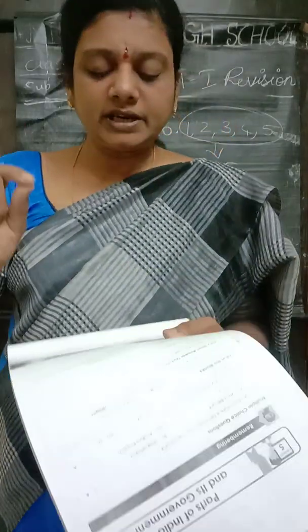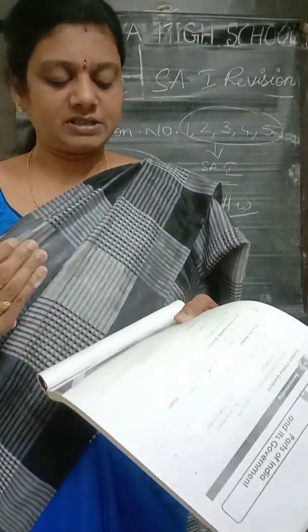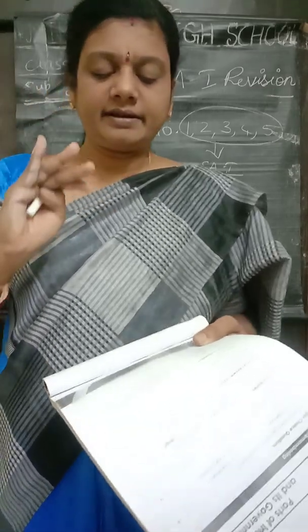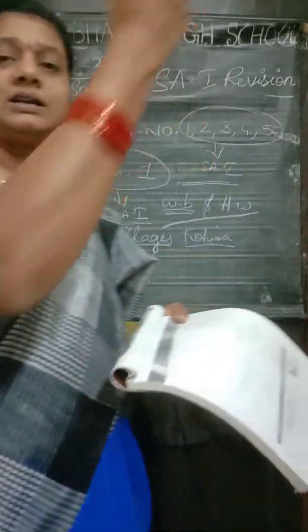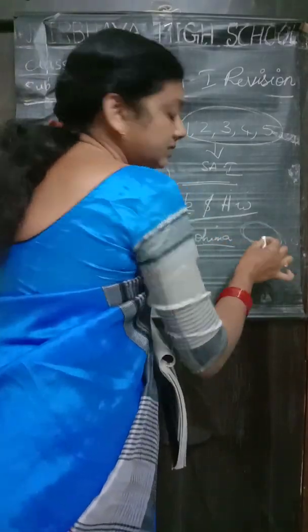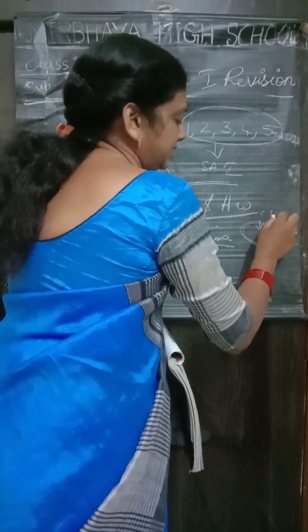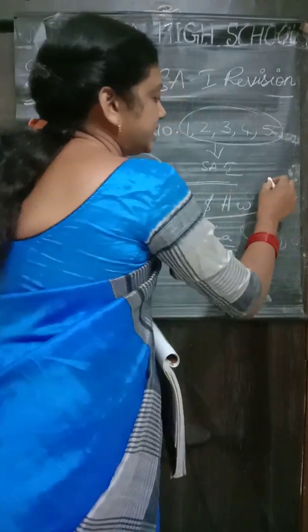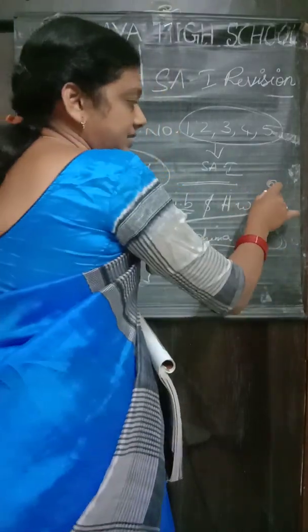A union territory is an area that is directly governed by the central government. For example, our state. Who is head of our state? It is chief minister. Here if he wants to do anything, he has to take permission from the central government.